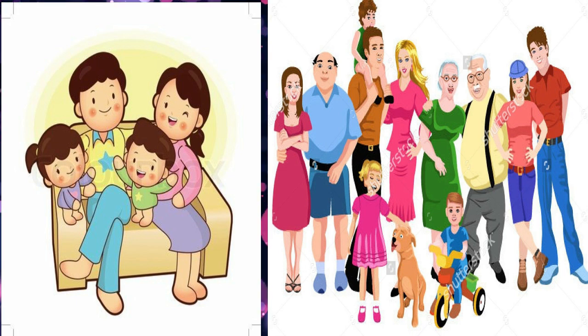The second picture depicts the joint family. A joint family is a family that lives together with all family members up to the second generation, like grandparents, parents, uncles, aunts, and their grandchildren. We have grandparents, we have parents, we have aunts and uncles, and we have grandchildren. That's how you see the joint family consisting of so many people. Now, do you understand the difference between nuclear family and joint family?